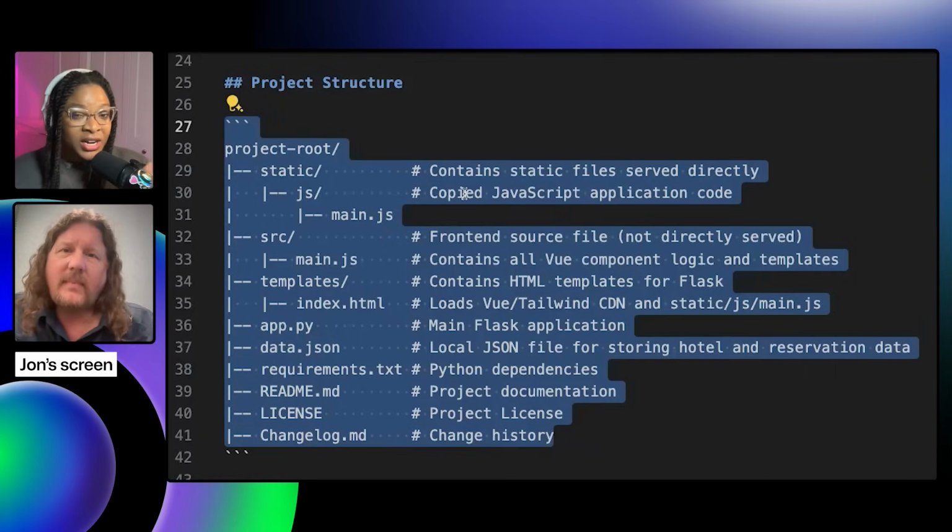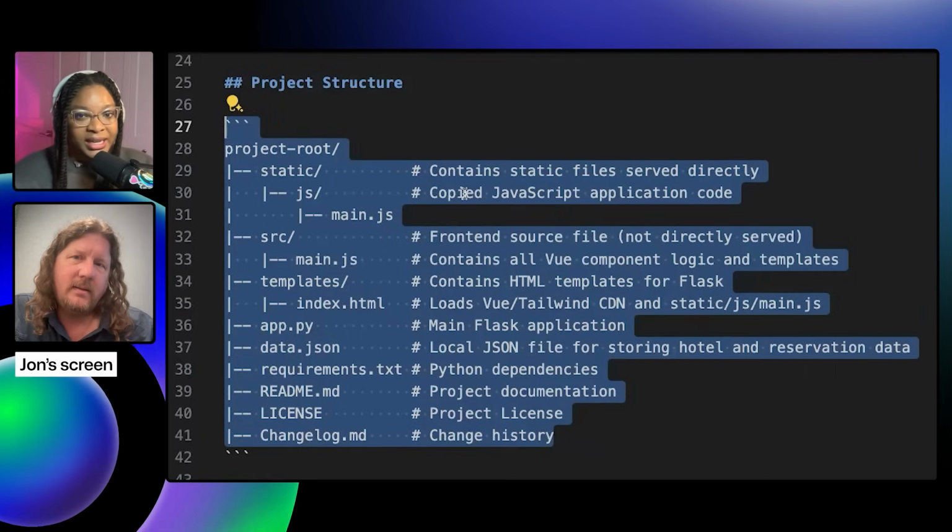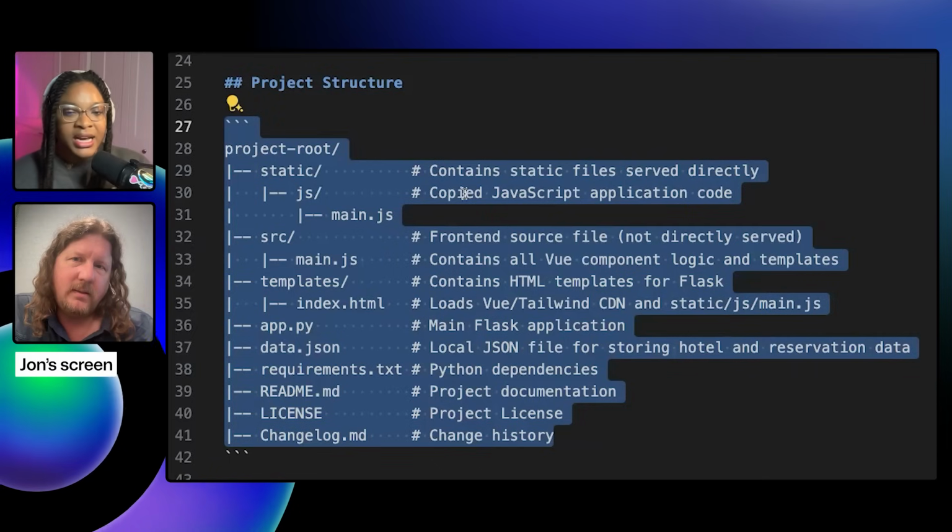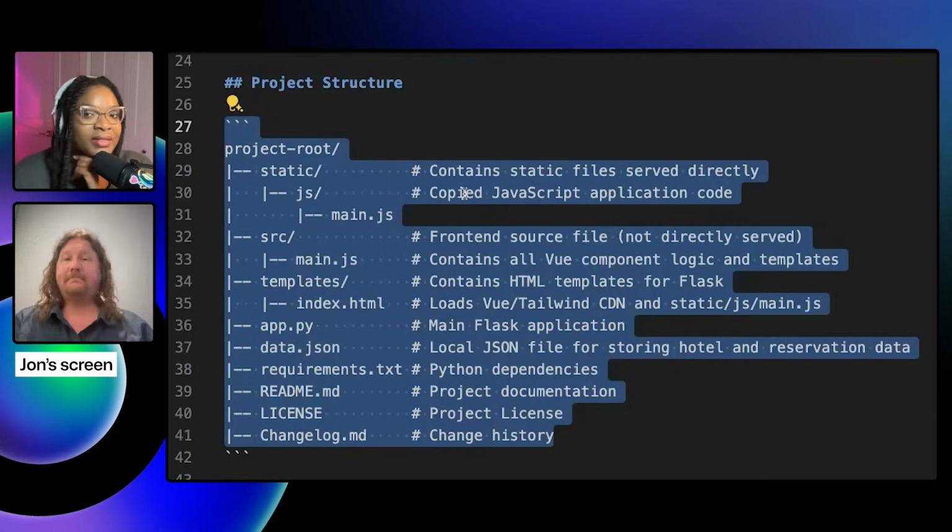And I really love that you've structured the README this way, because sometimes when I ask agent mode, with whichever model, to spin up a React app or spin up a Vue app, it's not able to do it accurately. So I think having this project structure to tell it, hey, here's exactly how I want you to do this, is going to make a difference. I'm curious to see how that works. Plus, it's an opportunity for us as developers to hint at it. We like to have it structured because we all have different preferences for where exactly we want our templates, where we want our virtual end to exist.